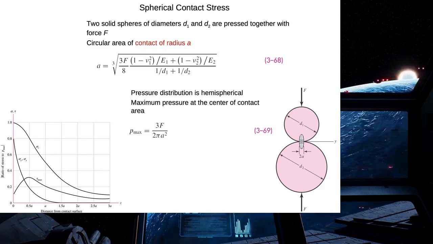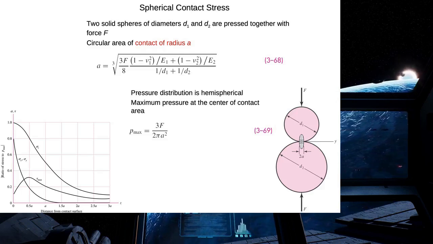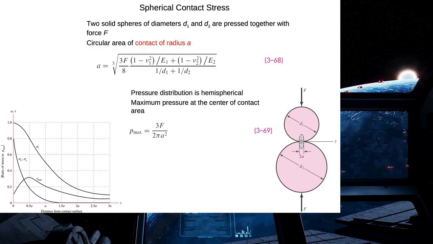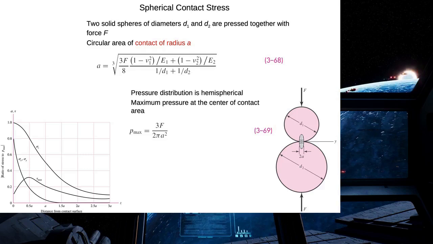For this purpose, please see this figure here, you can see the contact stress distribution. As you can see, it is hemispherical. Let's assume that we have two solid spheres of diameters d1 and d2. These two solid spheres are pressed together with a force of F. In this case, a circular area of contact of radius A is obtained. And we can calculate the radius A of this circular area of contact by using the following formula as a function of material properties of the first and second sphere.